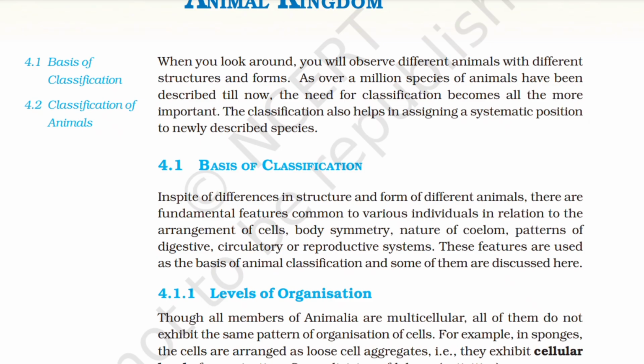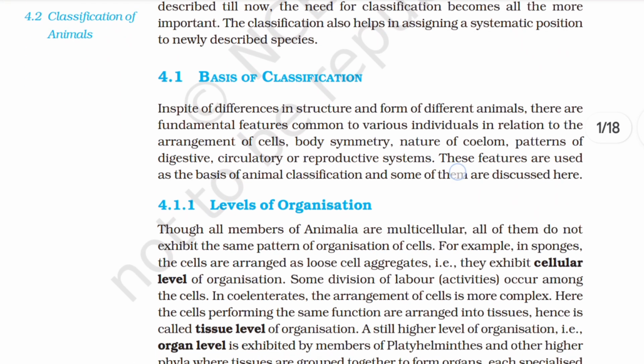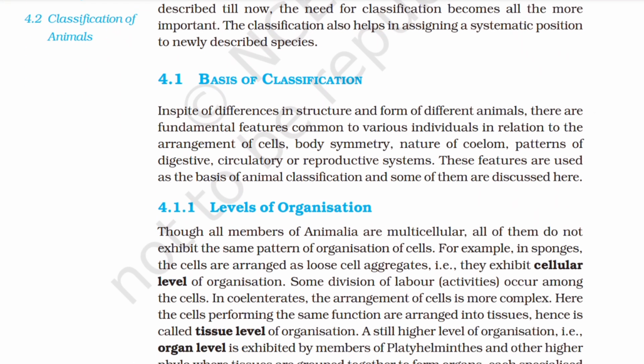4.1 Basis of Classification. In spite of differences in structure and form of different animals, there are fundamental features common to various individuals in relation to the arrangement of cells, body symmetry, nature of coelom, patterns of digestive, circulatory, or reproductive systems. These features are used as the basis of animal classification, and some of them are discussed here.